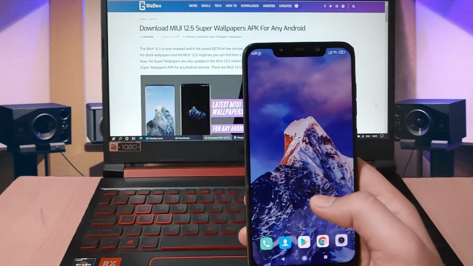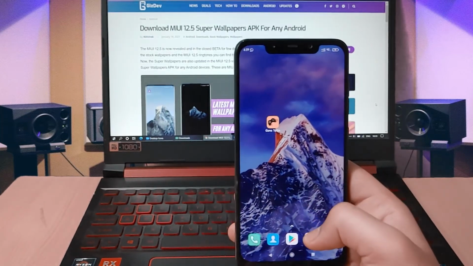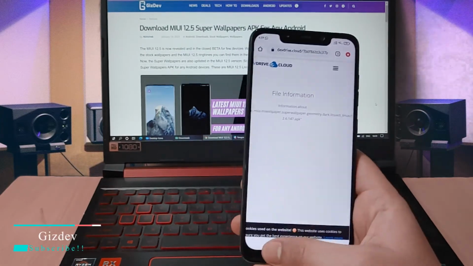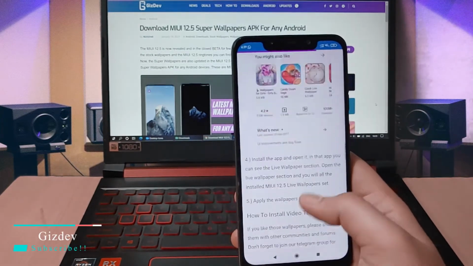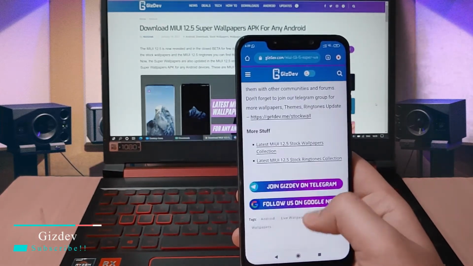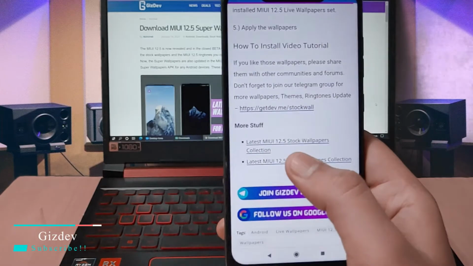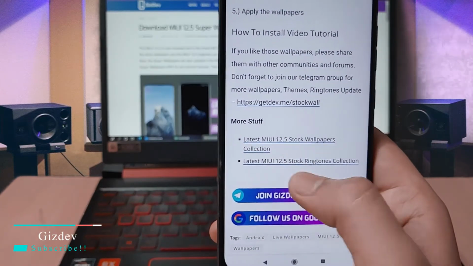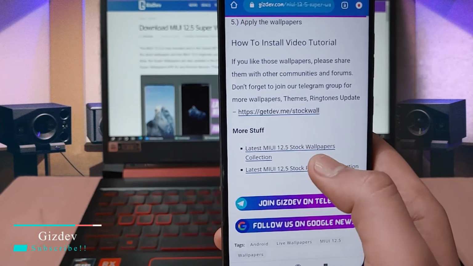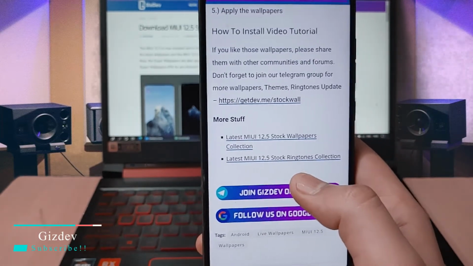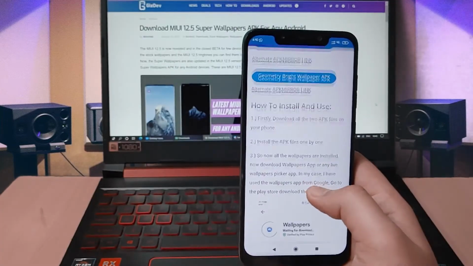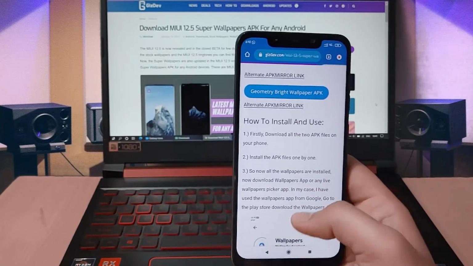So if you want the static wallpapers of MIUI 12.5, I have updated them on the site itself. You can find them on this site. Just scroll down here and you can see the MIUI 12.5 stock wallpapers and stock ringtones collection. There are stock wallpapers which are static wallpapers, and these are the stock ringtones available in the latest MIUI 12.5 closed beta.